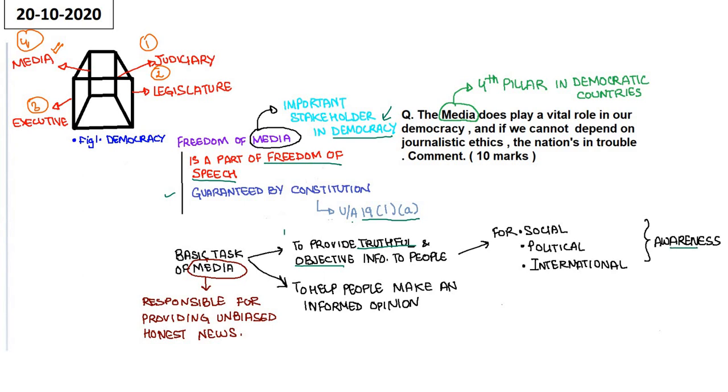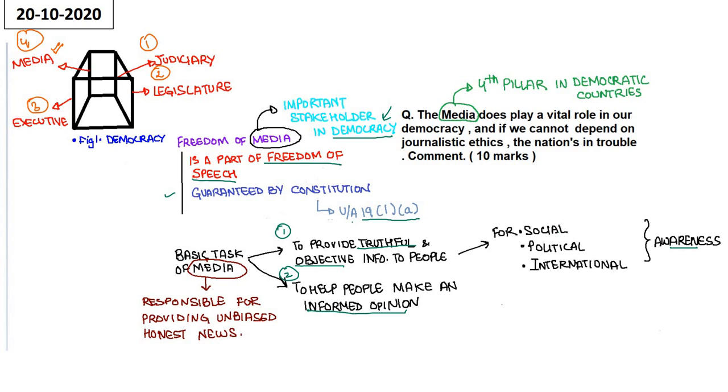And second, first is this objective. Second objective is to help people make an informed opinion based on the different kind of objective information after creating awareness in their minds. अब देखो आपके दिमाग में awareness रहेगी कि आपके आसपास हो क्या रहा है, तभी तो आप informed opinion बना पाओगे, right? तो वो informed opinion बनाने के पीछे जो root cause है वो मीडिया है.